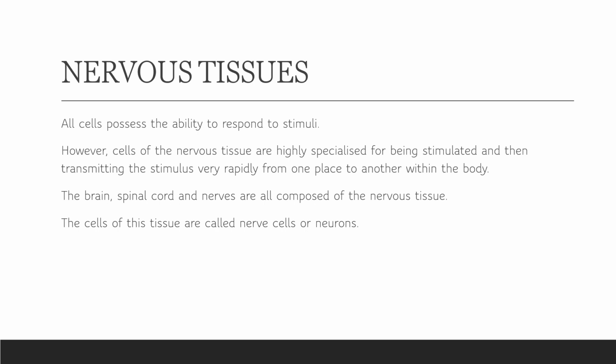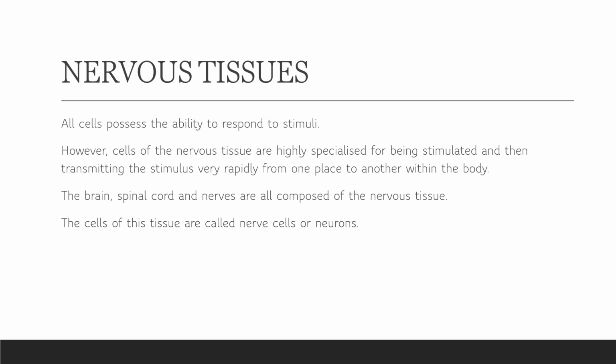Here it helps in transmitting the stimulus very rapidly from one place to another. Here I think that I want to pick up my mouse, I'm just touching it, I'm picking it, right? So here there is very rapid movement of a message in the form of a stimulus, or chemical transmitters are present, meaning that chemically that message is transmitted from one nerve cell to another, and finally to the brain or spinal cord, from where we process our information.